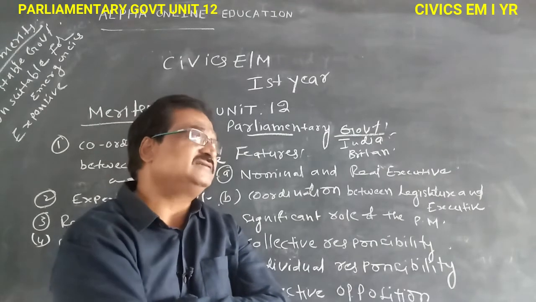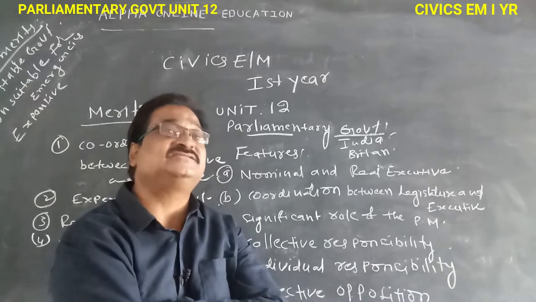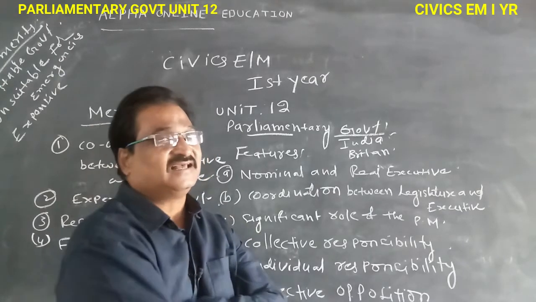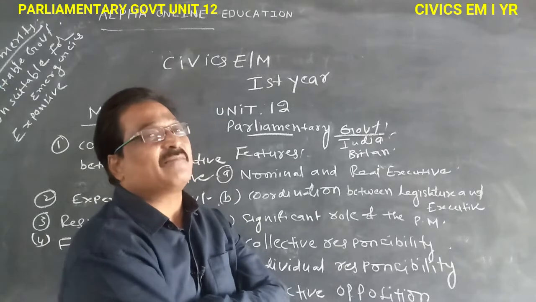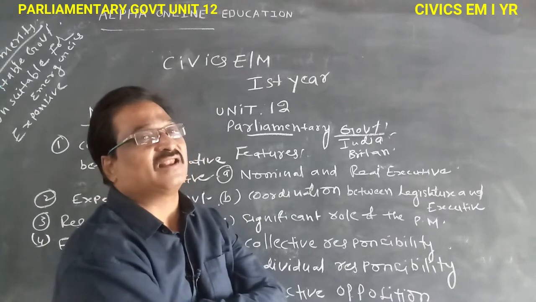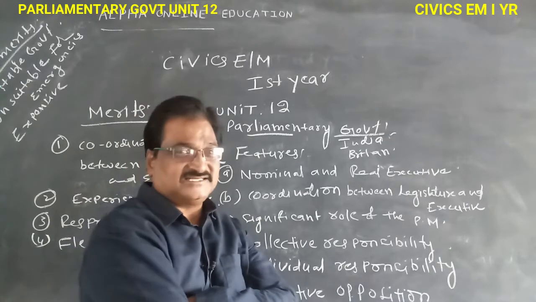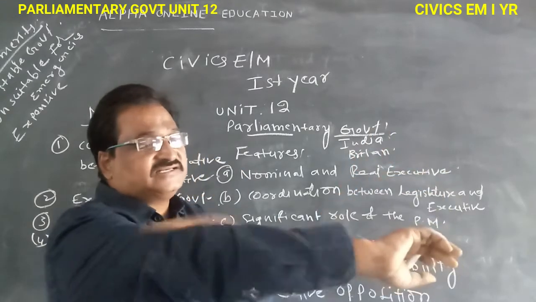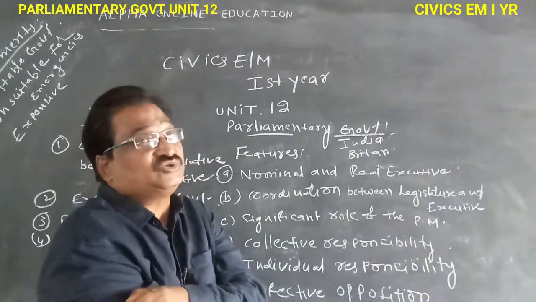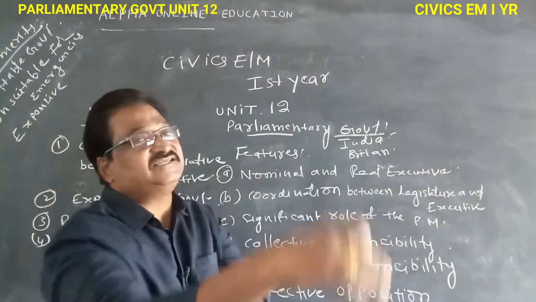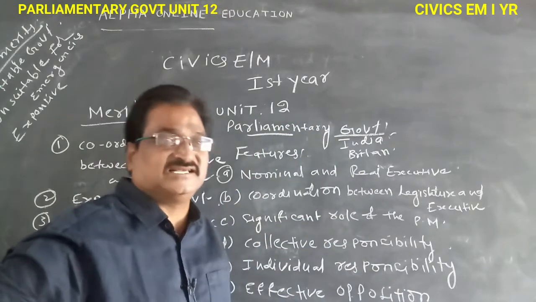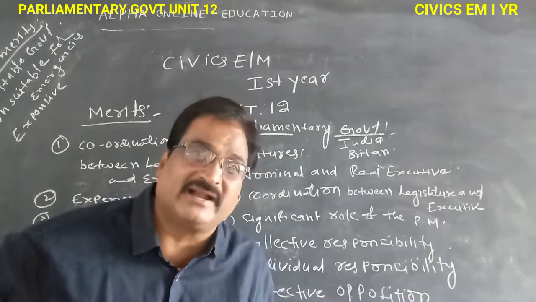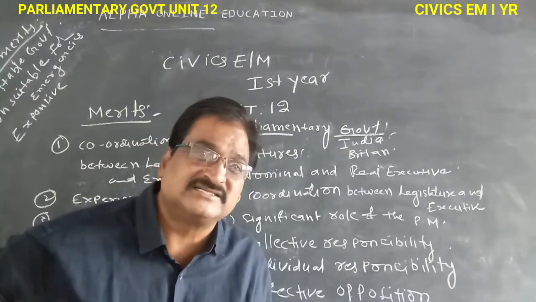Here the legislature depends on the executive, and the executive depends on the legislature. This form of government is called parliamentary government. This is the style of the parliamentary government system.